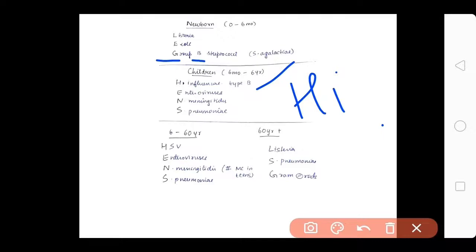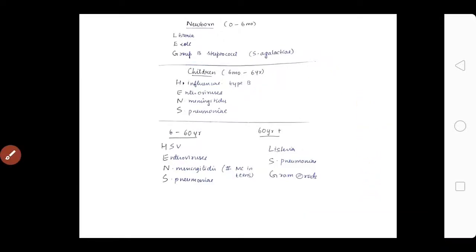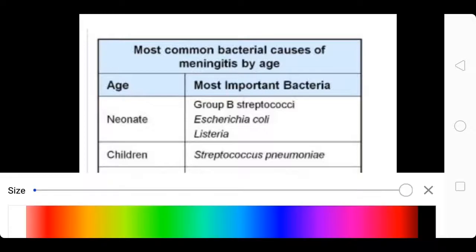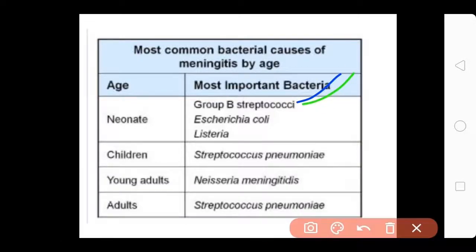Now which is the most common? Okay, the most common, how to remember, I told you this is the order. We know that in neonates it is group B. Neonates, I told you, it is group B. After that, children, Strep pneumoniae, and old age, pneumoniae. Normally old people always get pneumonia, so it is easy to remember children and the old.